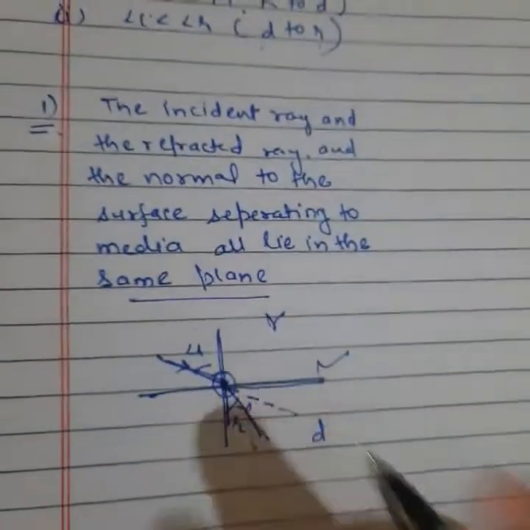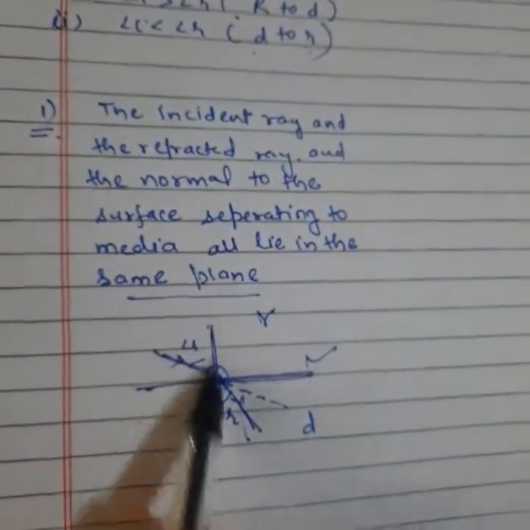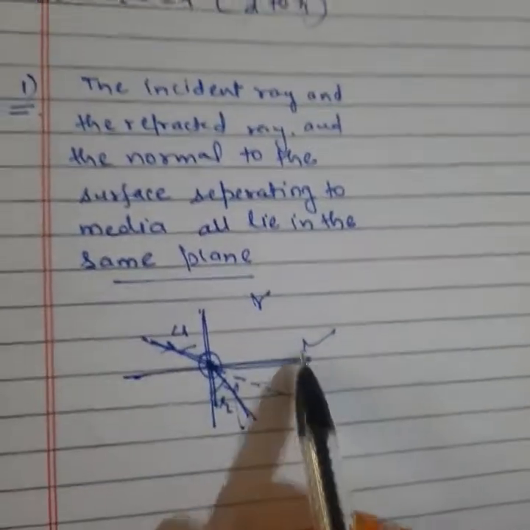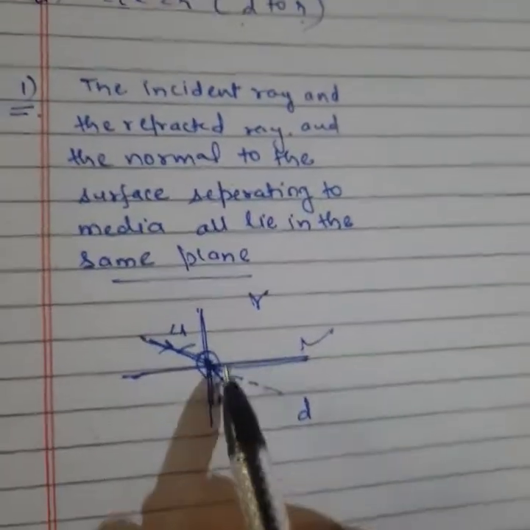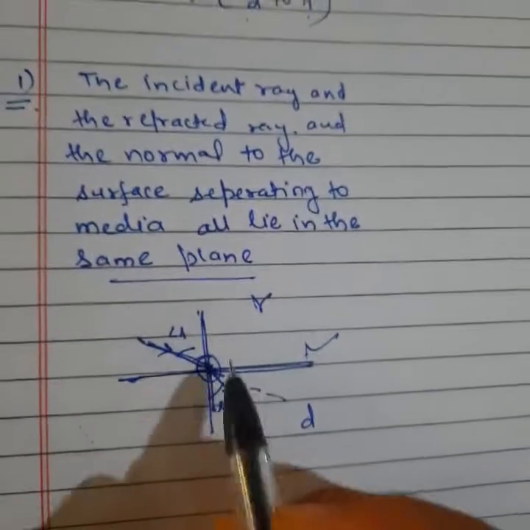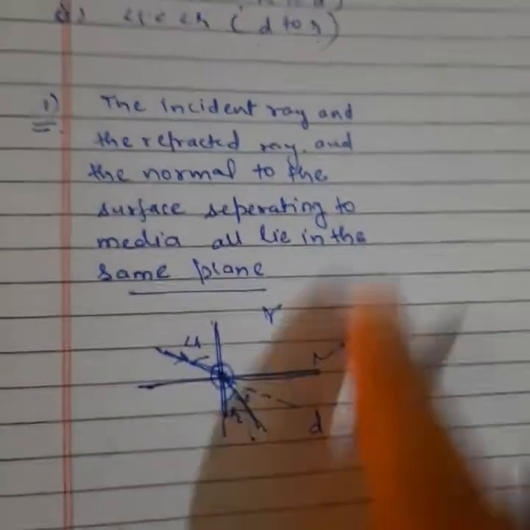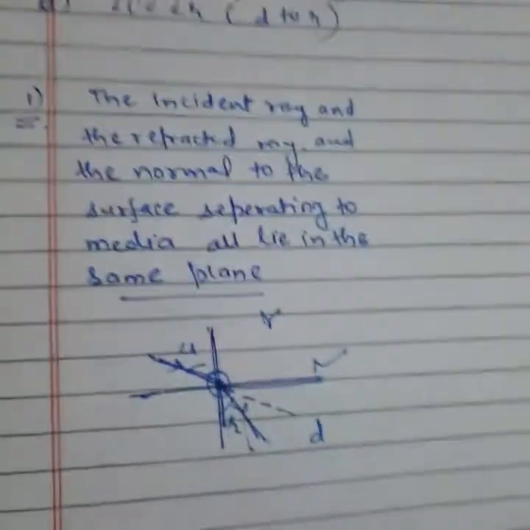Clear? So all things will be normal to the surface. Light will come to strike the normal plane and bend towards the normal, so all things connect at one point only, and all things will be in the same plane only. Say yes or no? So this is the basic understanding of the first law.